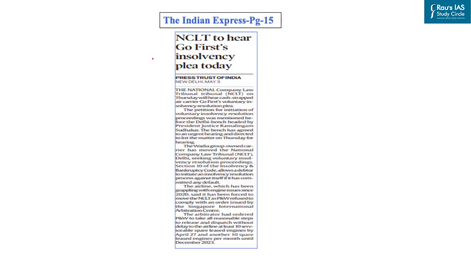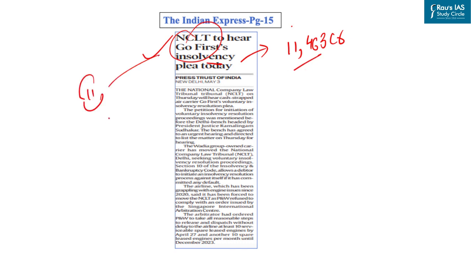Now, the last question is based on this news article, and the context of this news article is that Go First approached the NCLT, that is National Company Law Tribunal, on Wednesday and sought the admission of its insolvency plea. It owes creditors rupees 11,463 crore, and Go First is the second major scheduled airline after Jet Airways to seek resolution under insolvency proceedings.